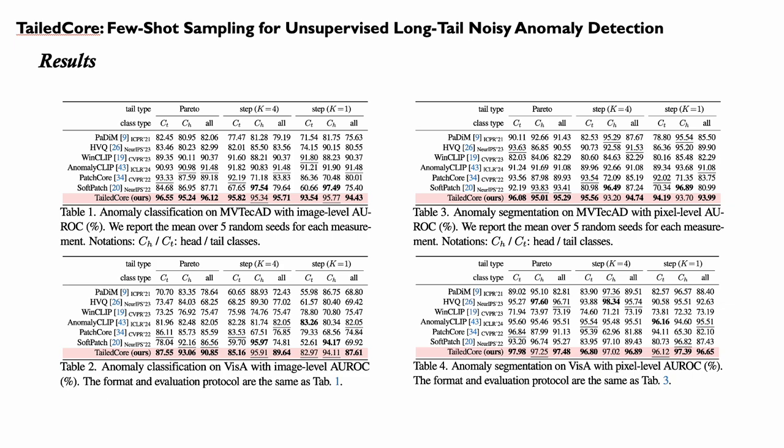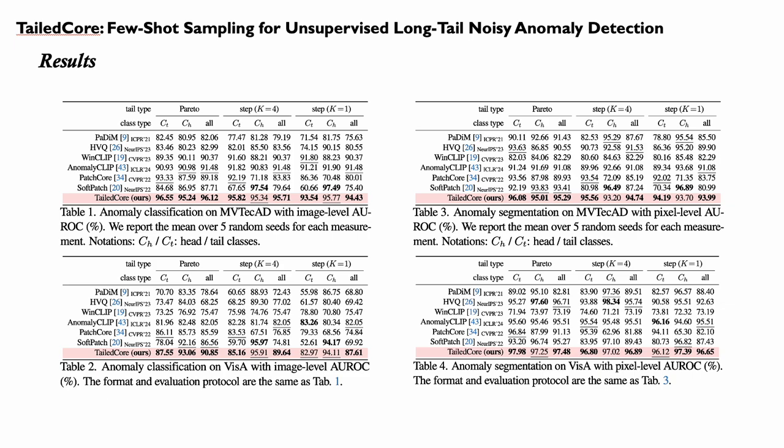We conduct experiments on three different types of long-tail setups, which are Pareto, step with k equal to 4, and step with k equal to 1, where k denotes the number of samples for the tail class. For the step setups, 60% of the classes are long-tailed, and the head classes are all contaminated for all setups.